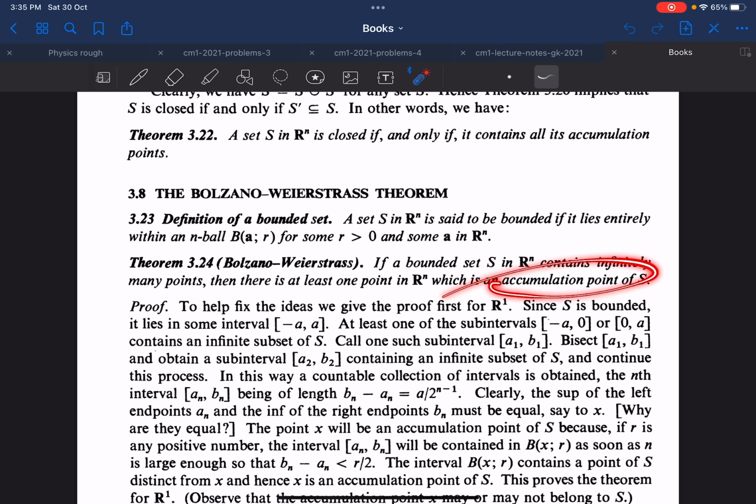So if an element in Rn is an accumulation point, then there exists a sequence in Rn that converges to that point.